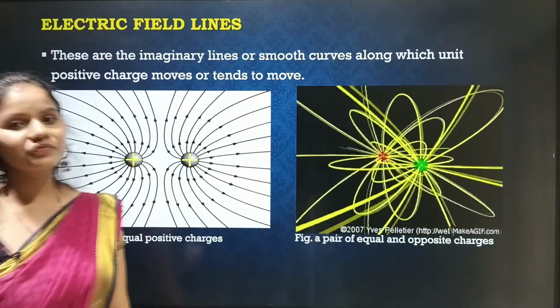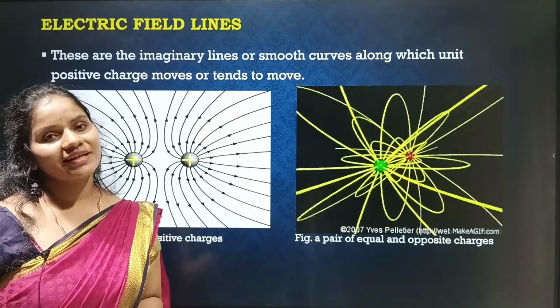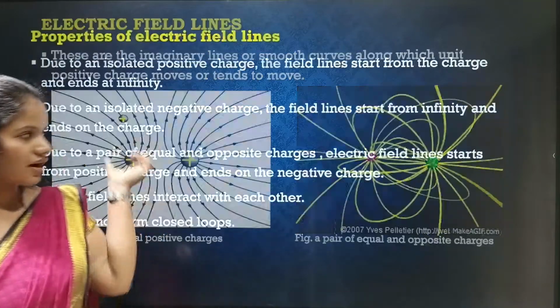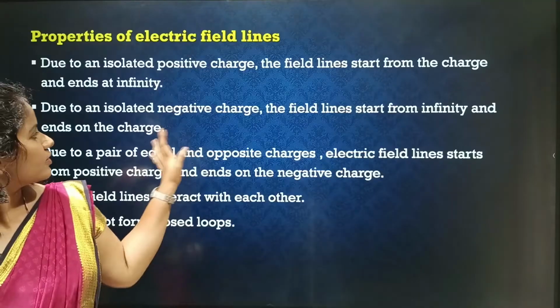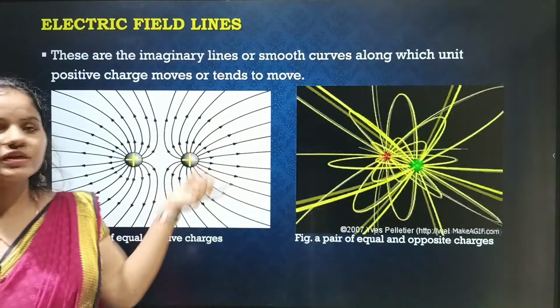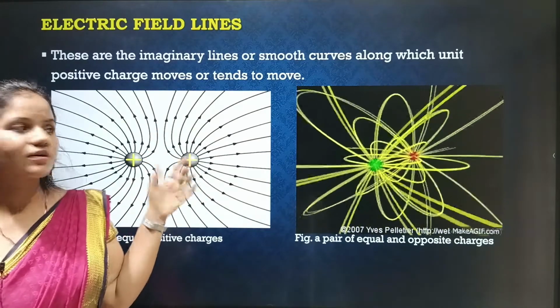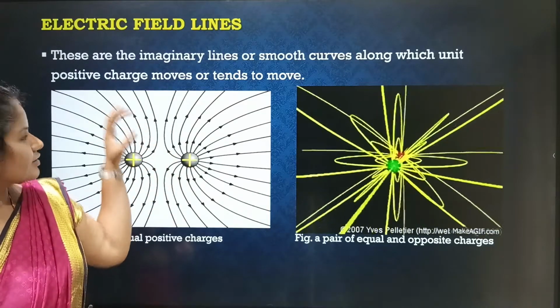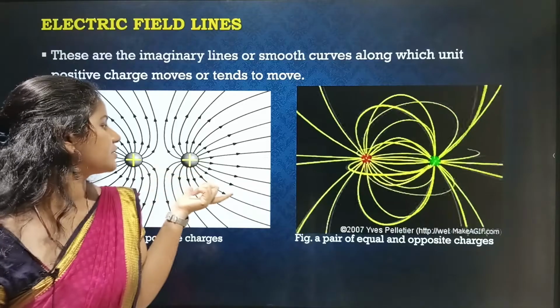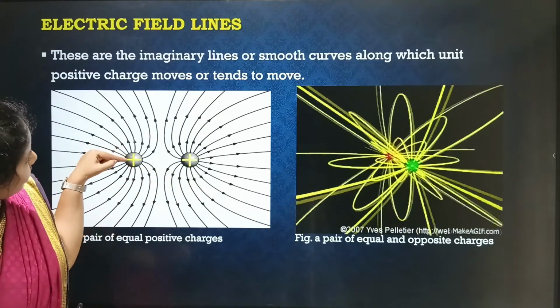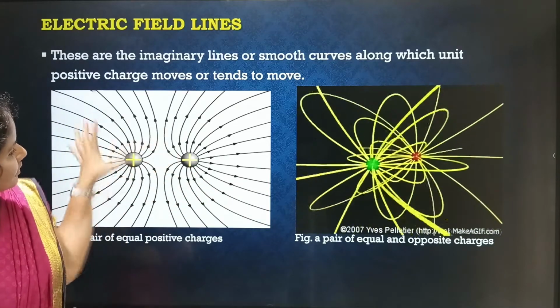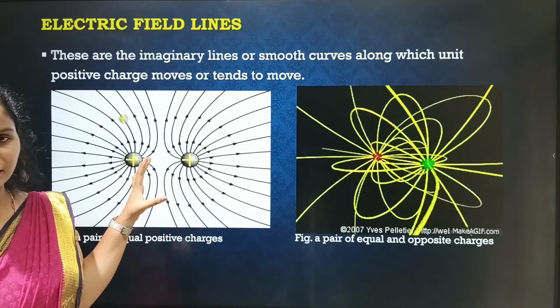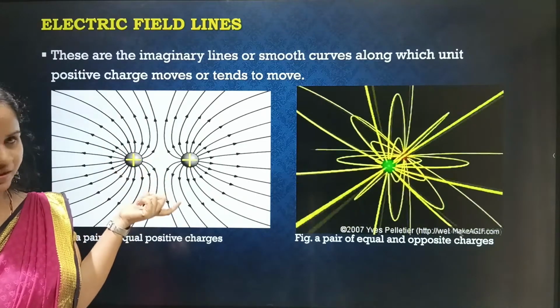So we'll see electric field lines. What is electric field lines? Electric field lines are the imaginary lines, or they are the smooth curves where a unit positive charge tends to move. In this picture or in this video you can see a charge is moving. So these are the smooth curves or imaginary lines. They are not real ones, they are imaginary lines.